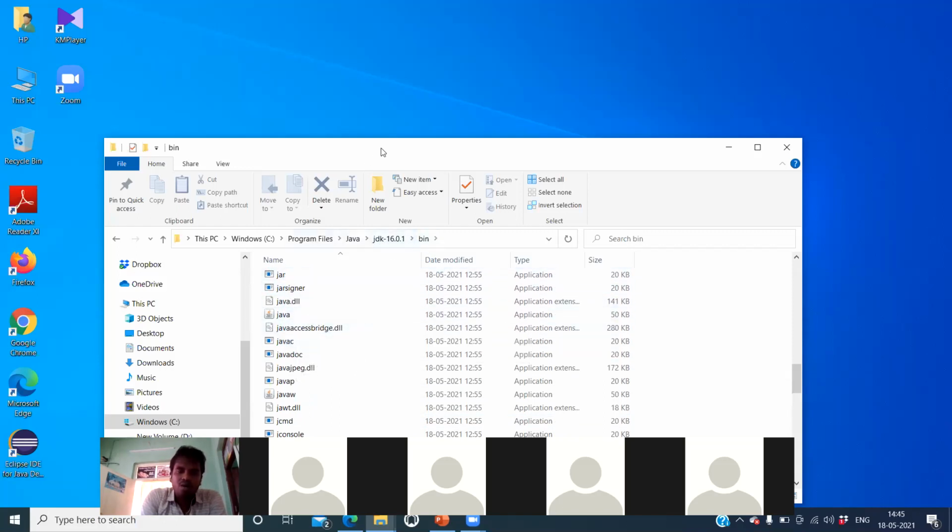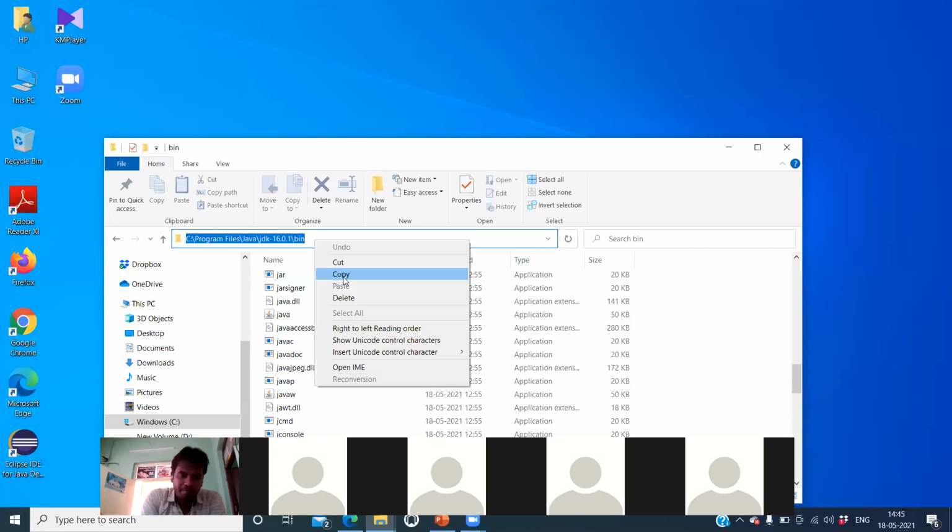Bin lo undanamata. Now what we have to do is simply click here. So you'll get the path like this. So simply, ఏం చేయాలంటే, copy. So copy this path name. Copy చేయాలి. Okay. This is the step 2.